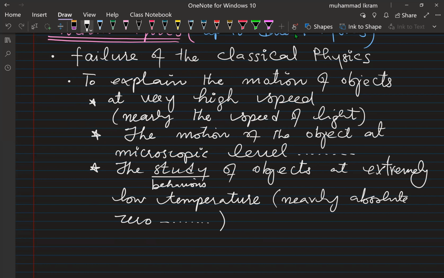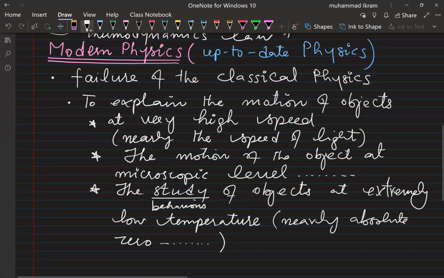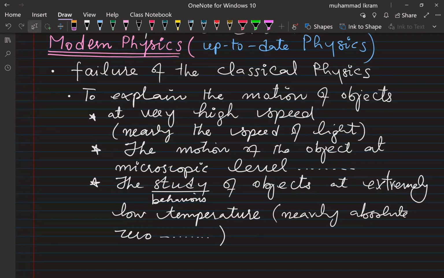In no way can classical physics or classical electrodynamics explain this phenomenon. This leads to a more comprehensive study, and scientists started working on how they can explain these phenomena in such a way that the theoretical and the experimental results coincide with each other, that they support each other.